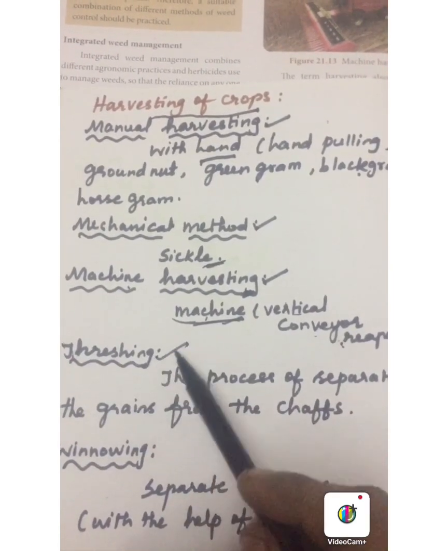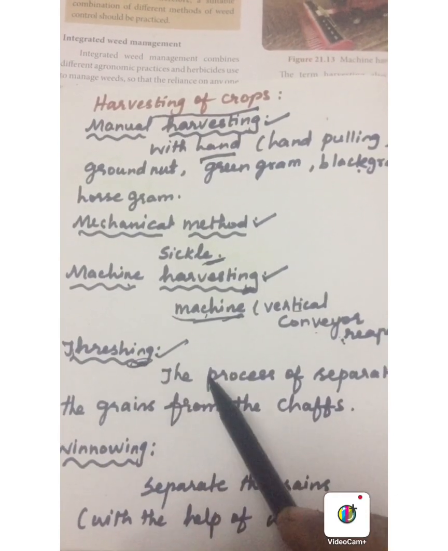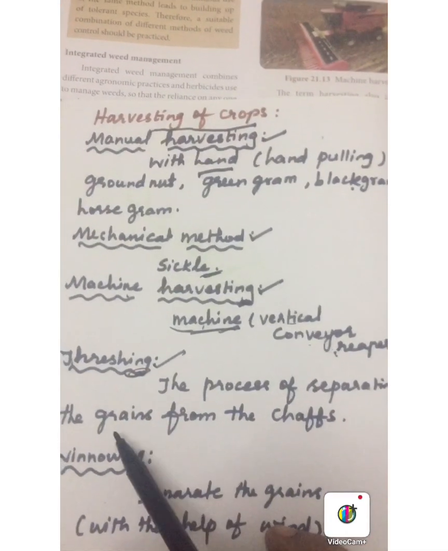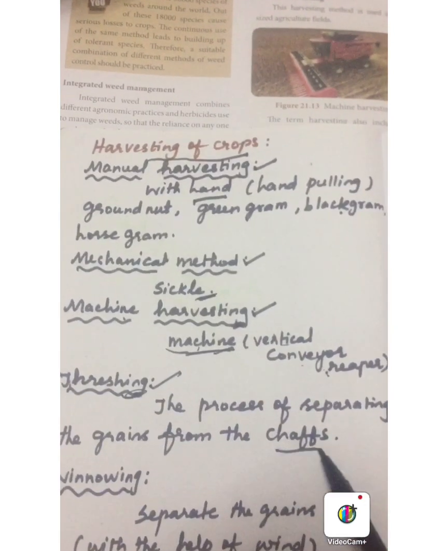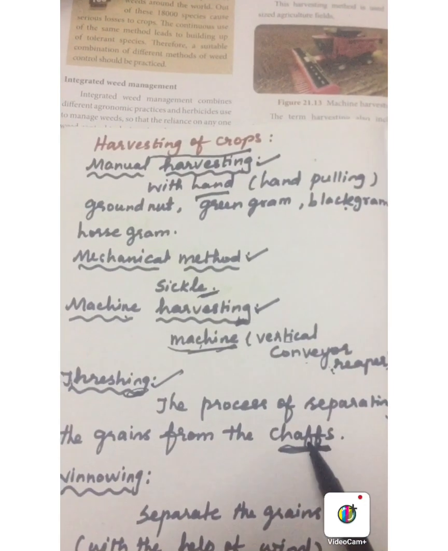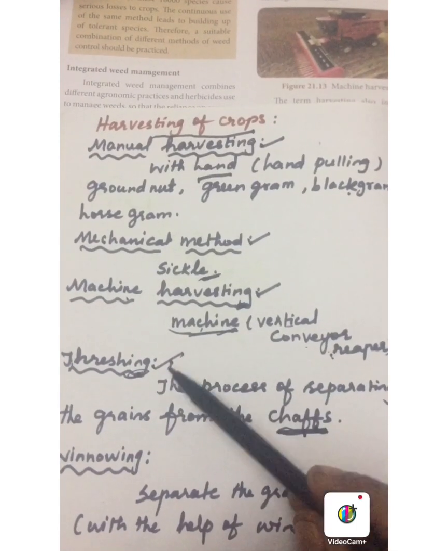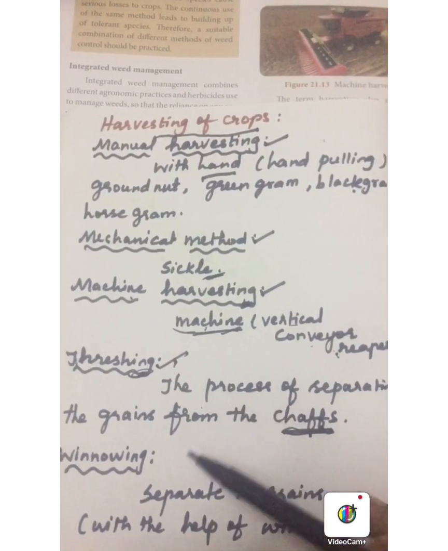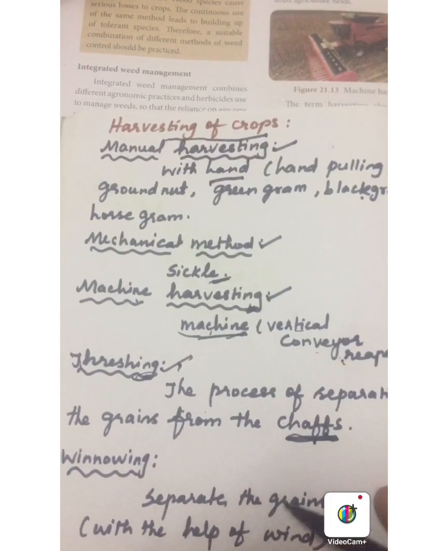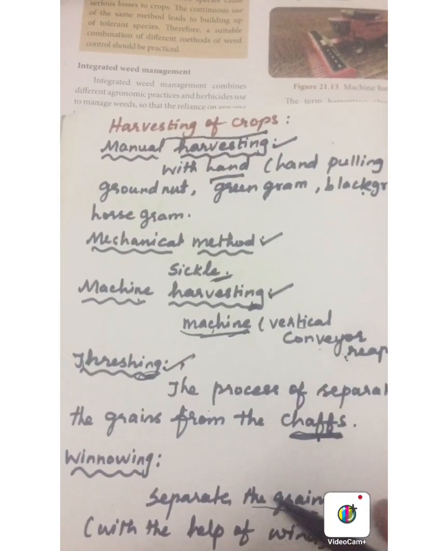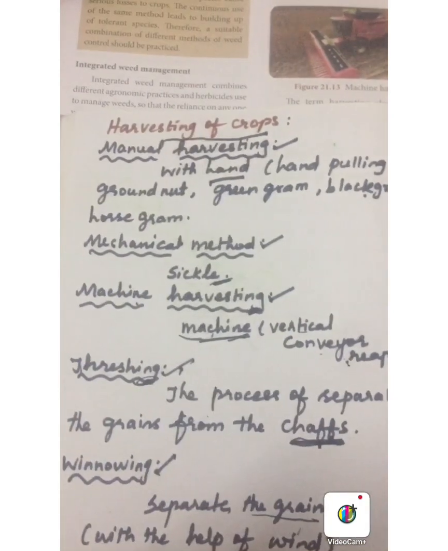Next, threshing. After harvesting, immediately we should follow the threshing method. What is threshing? It is a process of separating the grains from the chaff. Chaff means the outer covering. By beating, we can remove the grains from the chaff. Next, winnowing. In this method, the grains are separated from dust with the help of wind.